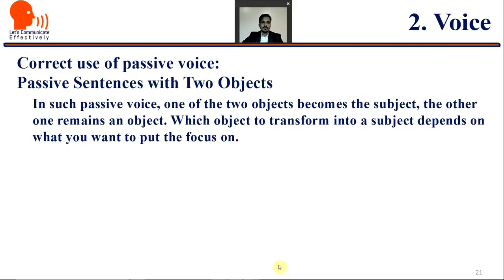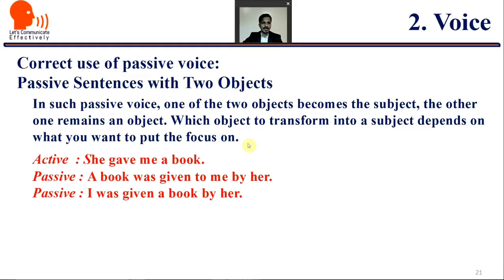Correct usage of passive voice. Passive sentences with two objects. In such passive voice, one of the two objects becomes the subject, the other one remains an object. Which object to transform into subject depends on what you want to put the focus on. Let us see an example and we will understand. Now here are two objects.